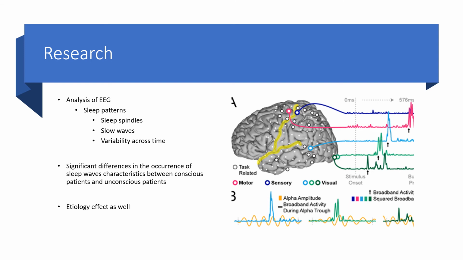The researchers discovered that there are significant differences in the occurrence of sleep wave characteristics between conscious patients with MCS and LIS, and unconscious patients, so patients with VS and UWS. They also discovered an etiology effect where traumatic patients were more likely to show preserved EEG sleep-like activities than patients without severe traumas.